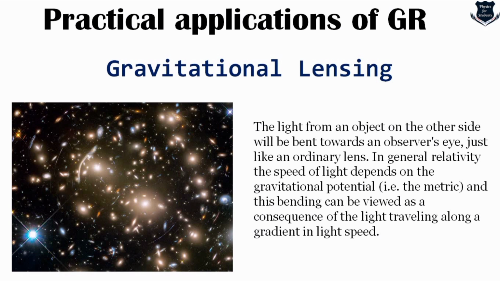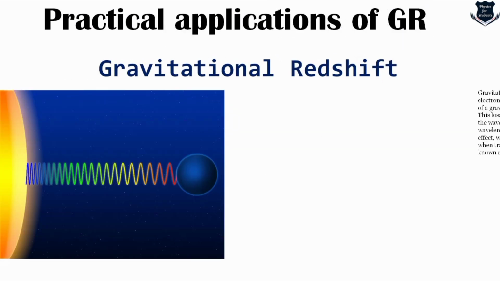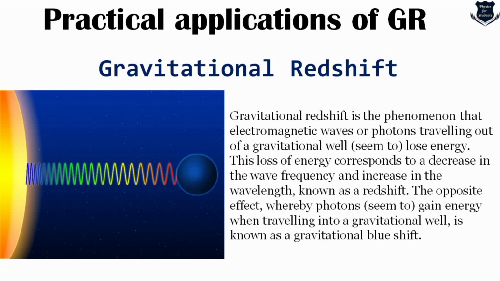It's a big application of gravitational lensing. The simplest gravitational lensing occurs when there is a single concentration of matter at the center, such as the dense core of a galaxy. So the first practical application is a completely new understanding of the universe, and the second one is gravitational lensing. The next one, very important, is called gravitational redshift.